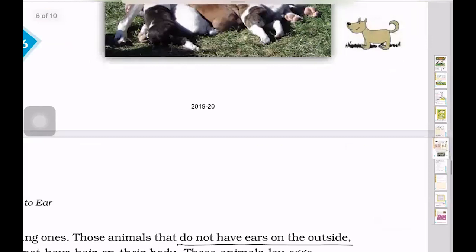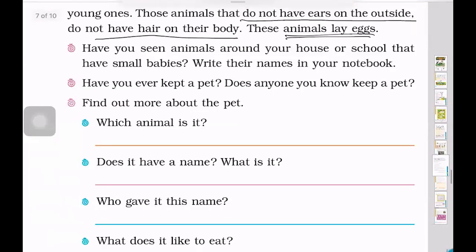Now let's move forward. Have you seen animals around your house or school that have small babies? Obviously there are cats, dogs and many others. Now have you ever kept a pet? Does anyone here keep a pet? Now find out more about the pet. So I'll share the details about the pet I know. Now what animal is it? It's a dog.